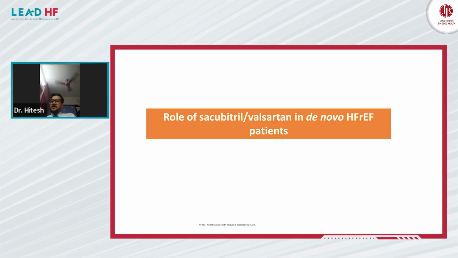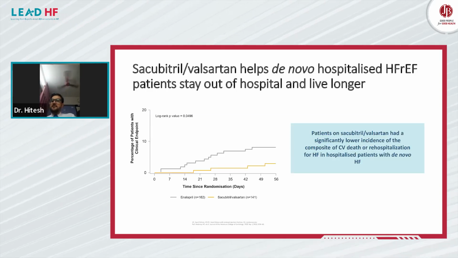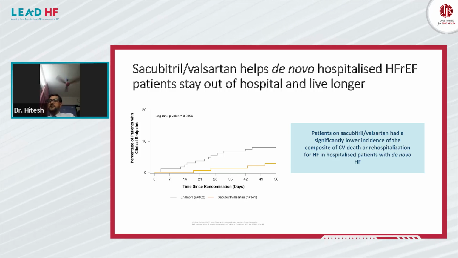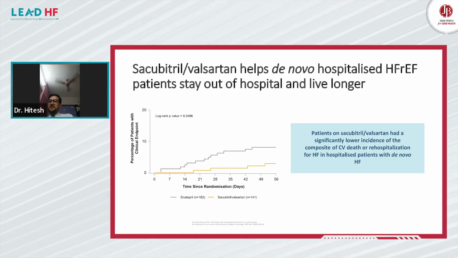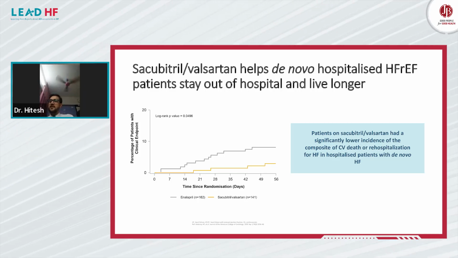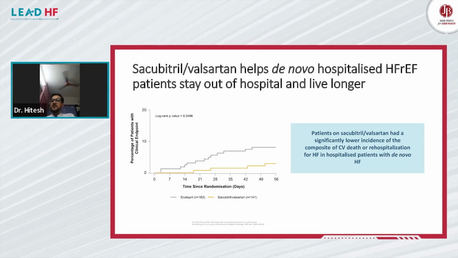Now, role of sacubitril valsartan in de novo HFrEF patients. In de novo HFrEF patients, the ARNI patient stays out of hospital and lives longer. Again, the same modality and same benefits were observed. Patients on ARNI had a significantly lower incidence of the composite of cardiovascular death or rehospitalization for heart failure in hospitalized patients with de novo heart failure.